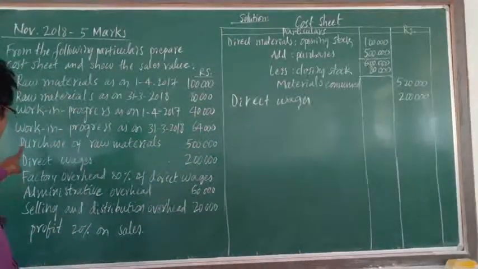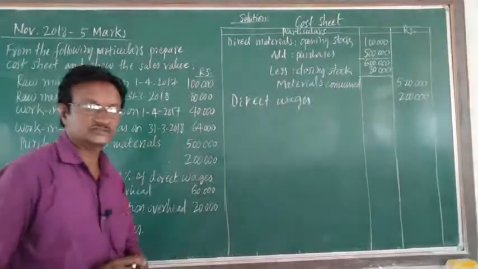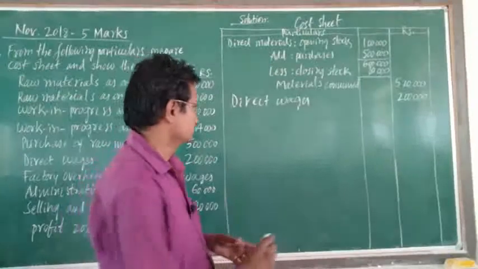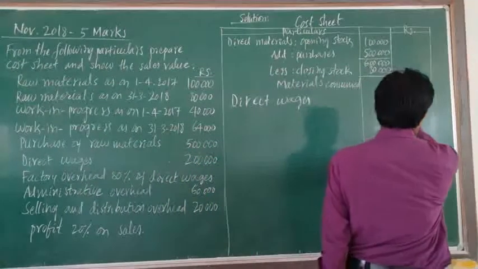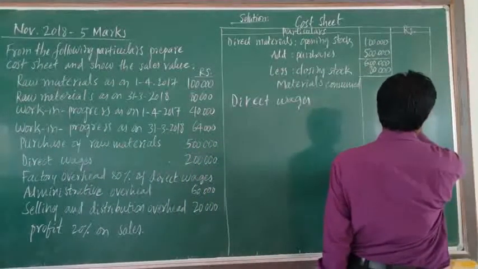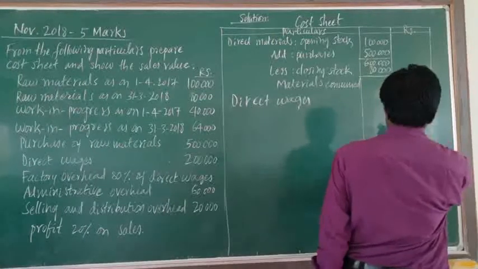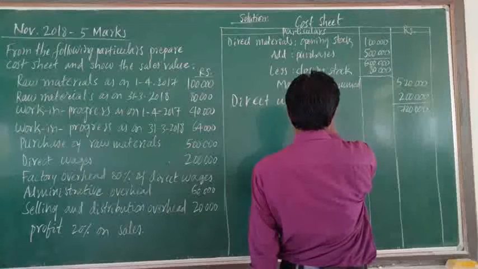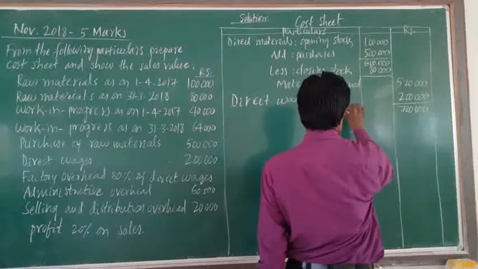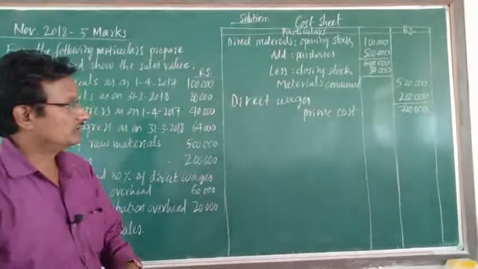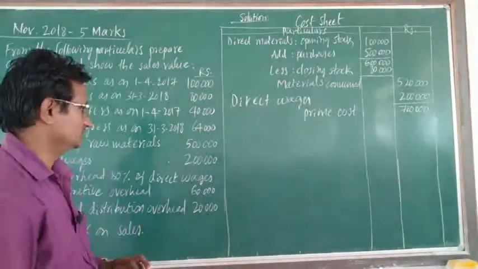Here there is no information regarding direct expenses. So the total of these two items is the prime cost. So the prime cost is 7,20,000.